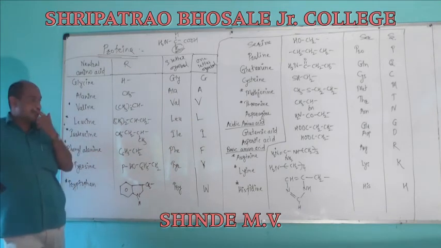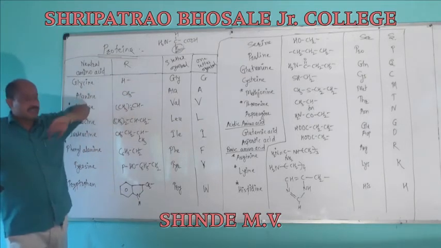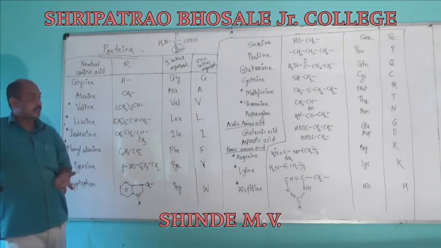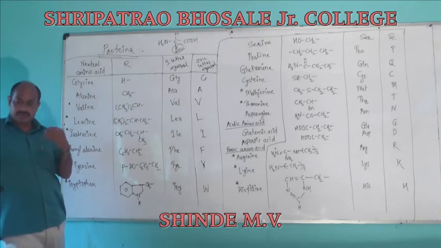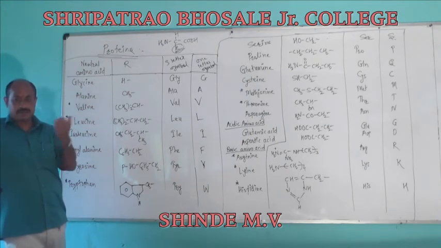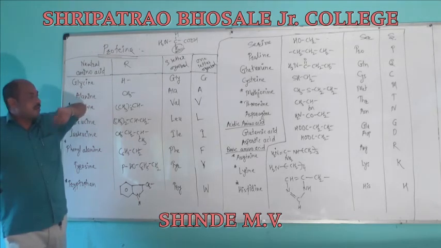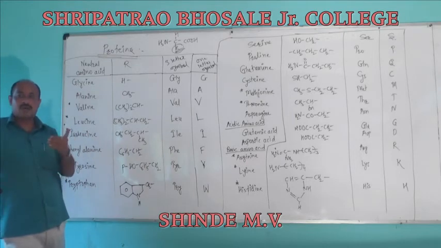These are essential amino acids. So these are amino acids which are not prepared in the body, which are taken from outer sources. Some amino acids are supplied to our body by our diet. That may be veg, that may be non-veg, depending upon that. That supply of essential amino acids is through our diet to our body.